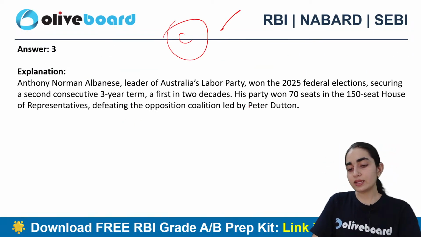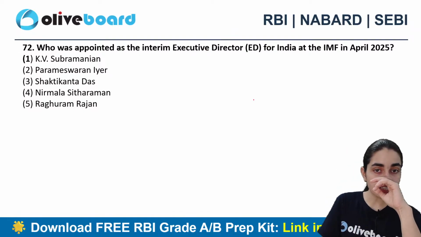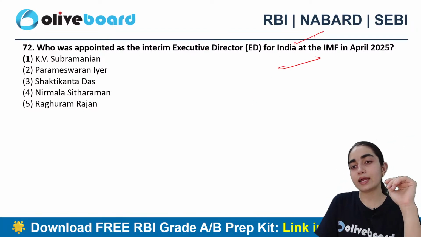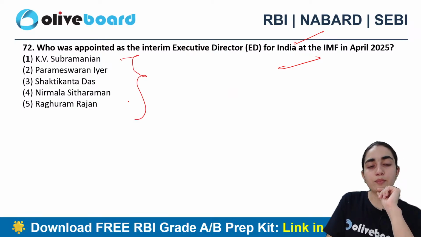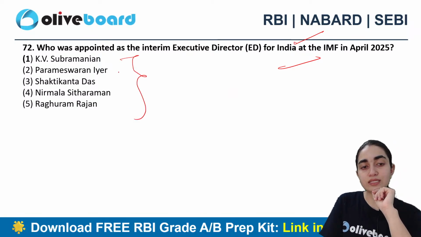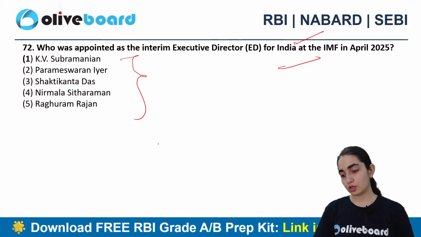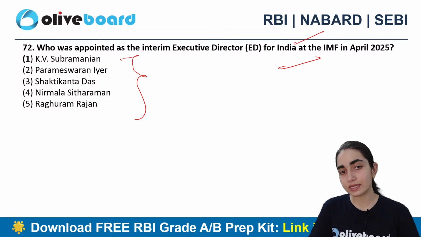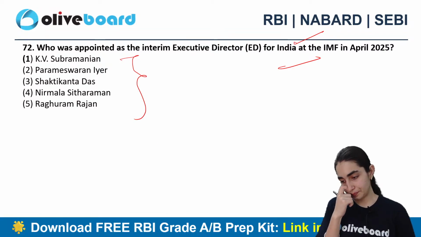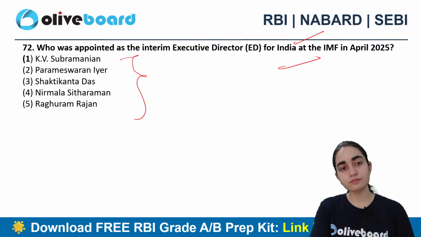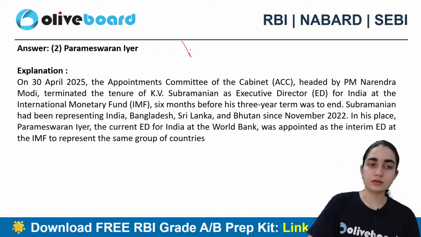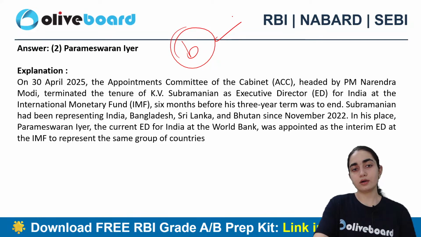Good. Next question says, who has been appointed as interim executive director for India at the IMF in April 2025? Is it KV Subramanian? Parameswaran Iyer? Shaktikanta Das? Nirmala Sitharaman? Or Raghuram Rajan? Which one is the correct answer? Who was appointed as interim executive director for India? All right. So B is the correct answer here, that is Parameswaran Iyer.